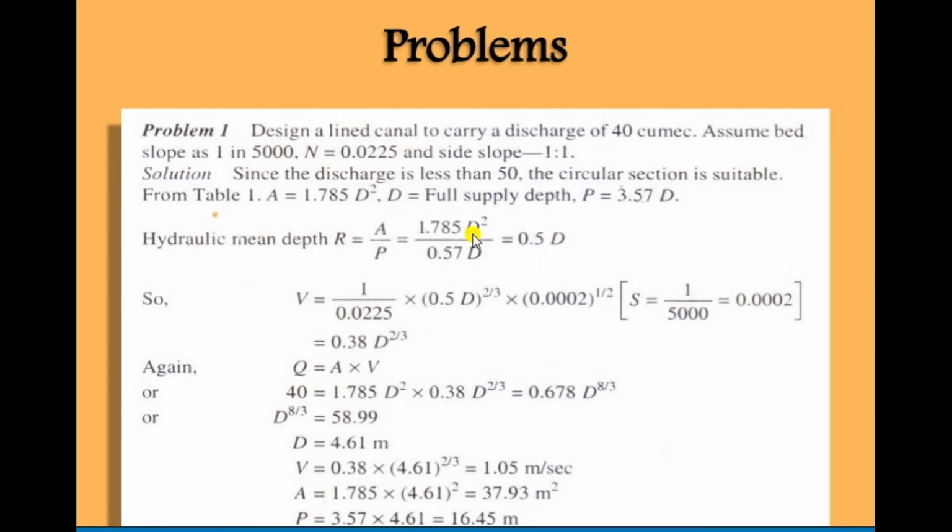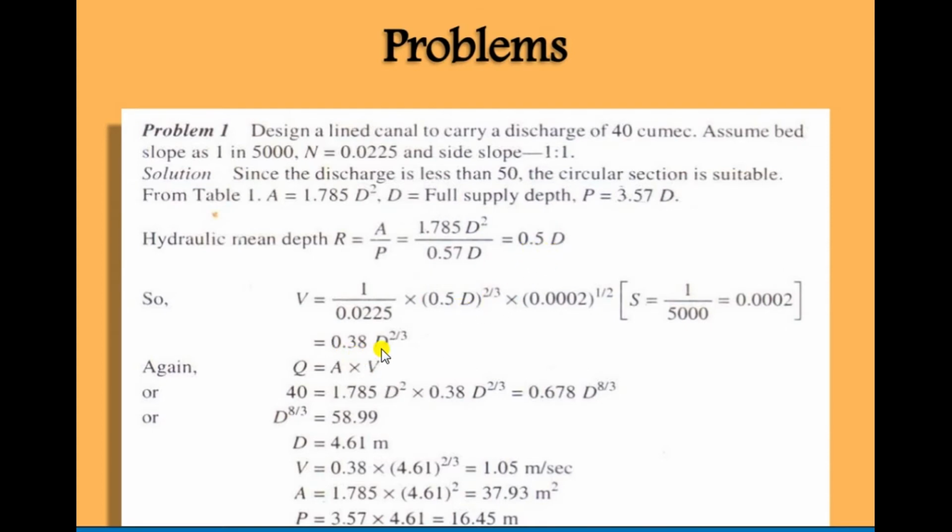Those are the common formulas that you use in wastewater engineering when the sewer is running half full, that is, sewer running at half depth. At that time you use these formulas. V is equal to 1 upon n into R raised to 2 by 3 and S raised to 1 by 2. So S we have to convert into the decimal value, the fraction value. So 0.0002. R is equal to 0.5 d.